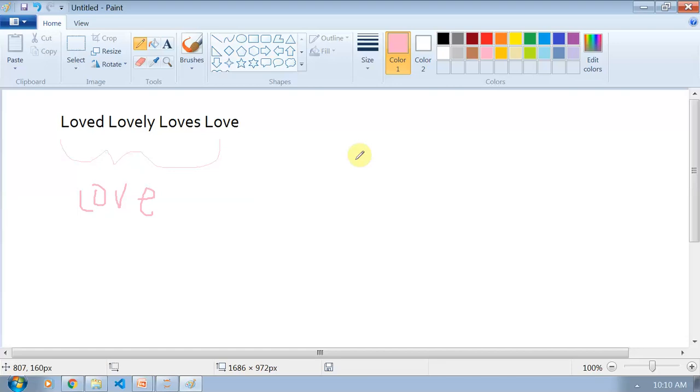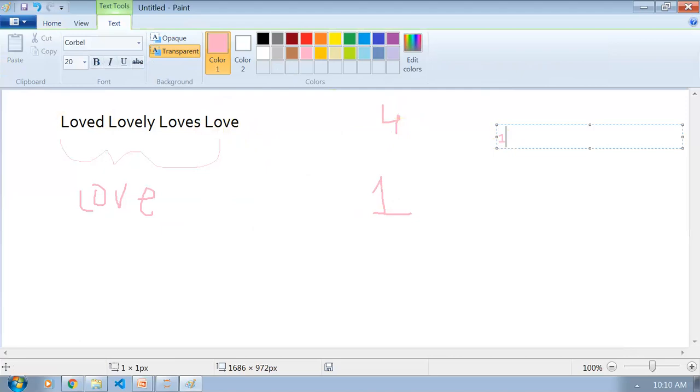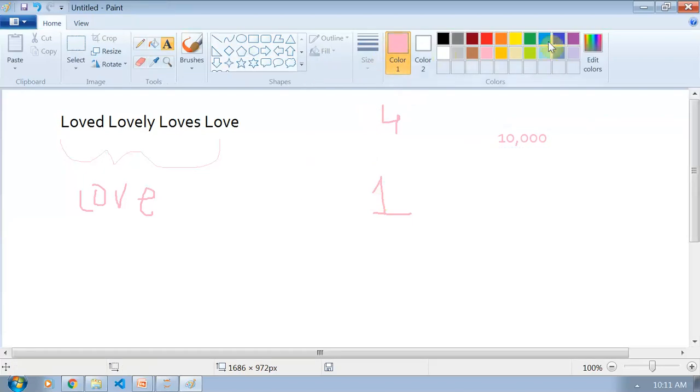So if I normalize this text into the root form, we will remove four words and have only one word. Suppose we have a document of 10,000 words. How many inflected words will be there like this? These words are inflected words because loved, lovely, and loves are inflected from love. Love is the root word.